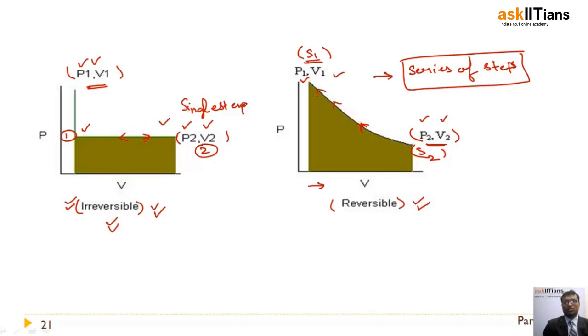Here what is happening, friends? In the irreversible case, only a single step is required to get the system from initial to final stage, and after you reach the final stage, you cannot take the system back to its initial stage. So this is what irreversible and reversible processes are.